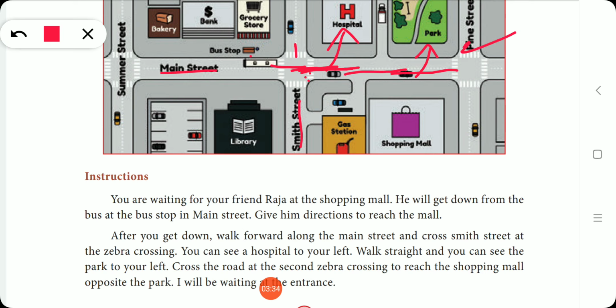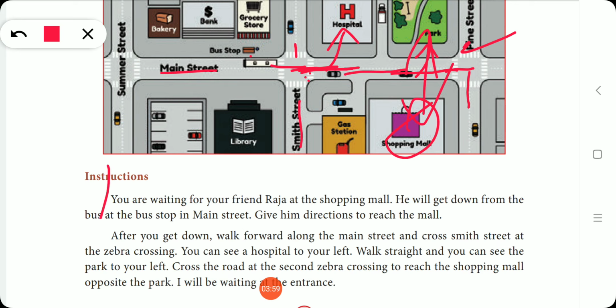So cross the road at the second zebra crossing. Here we have to cross the road to reach the shopping mall opposite to the park. When you cross this second zebra crossing, we can see the shopping mall, which is opposite to the park.